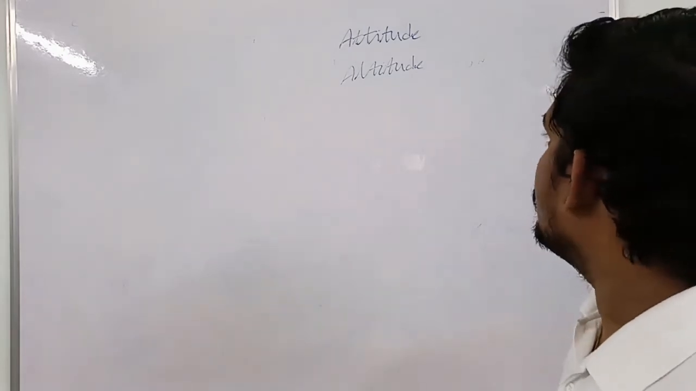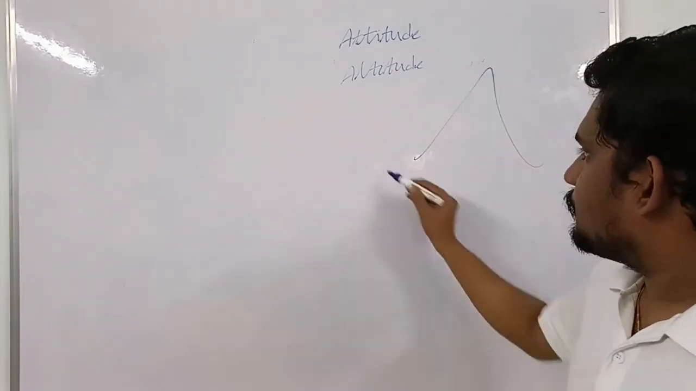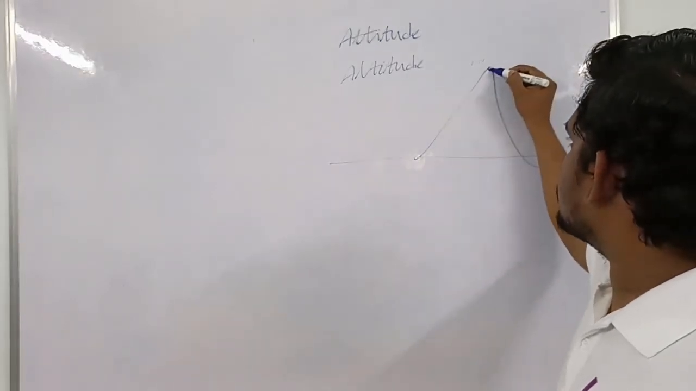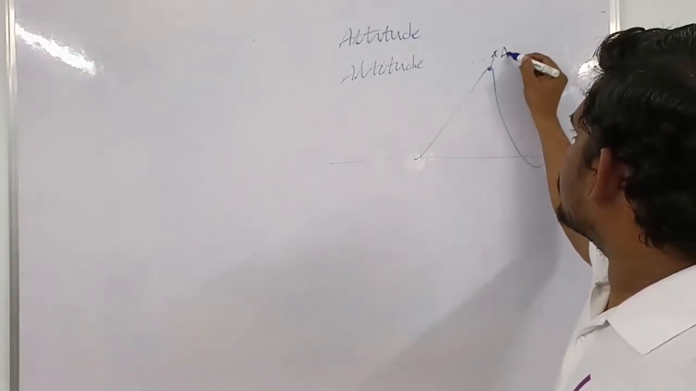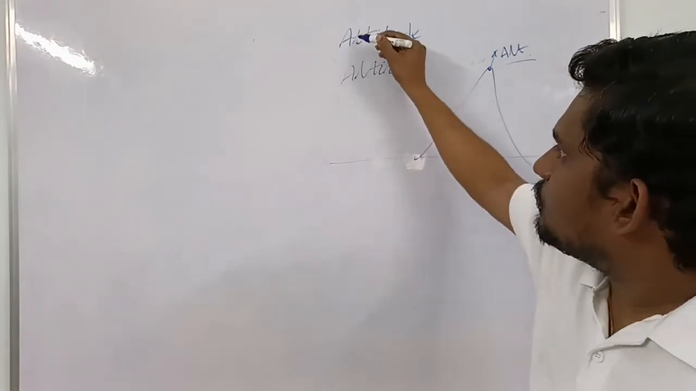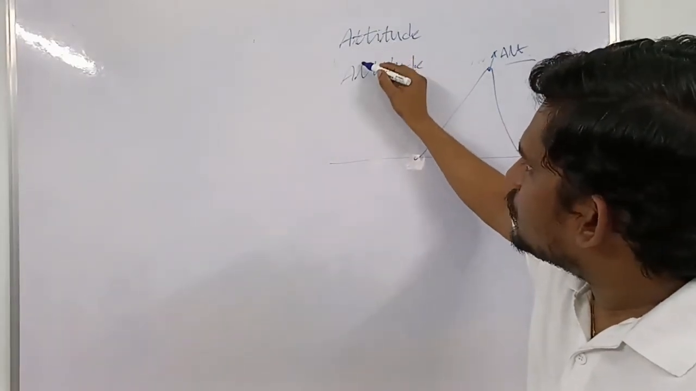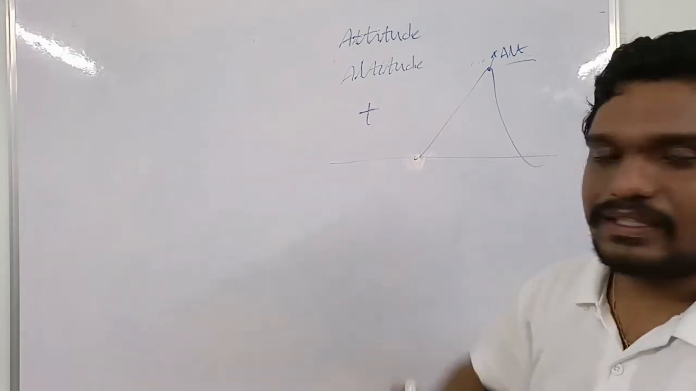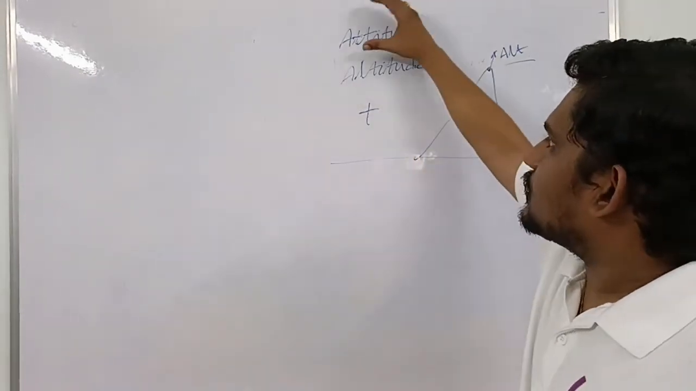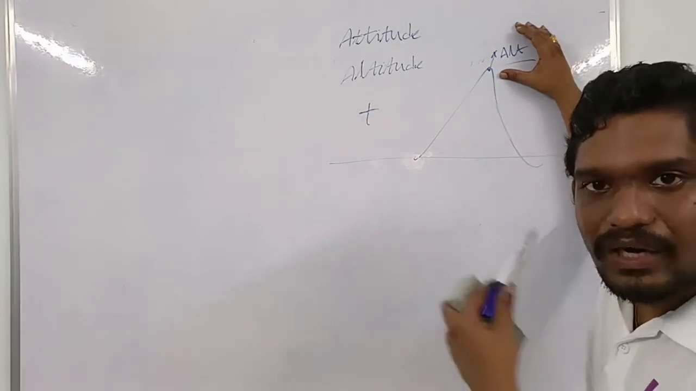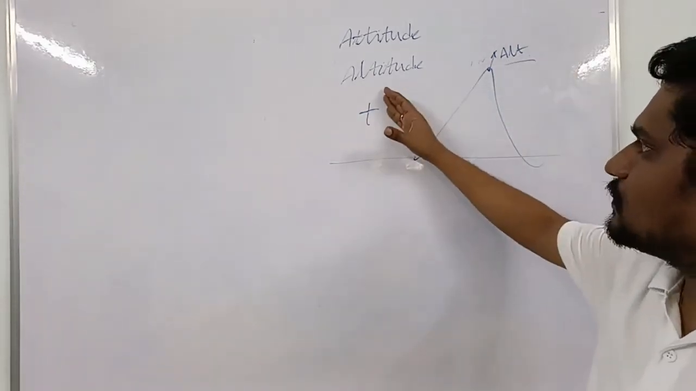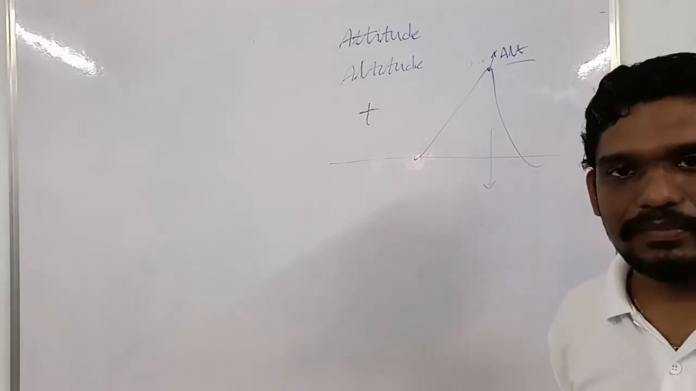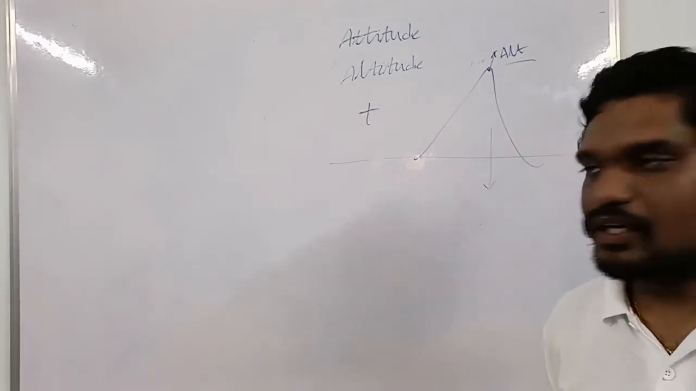So what is meant by altitude? For example, let us consider this is a mountain. In this mountain, the peak position is called altitude. So the difference between attitude and altitude is only the T. Right? So when we have the right attitude, we are able to reach high altitudes. When we don't have the right attitude, we fall down. There are many examples, many situations we can consider.